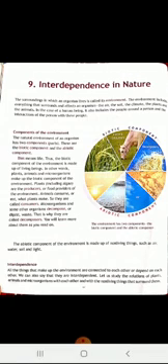Dear students, let us study the relations of plants, animals and microorganisms with each other, and the relationship with the non-living things that surround them.